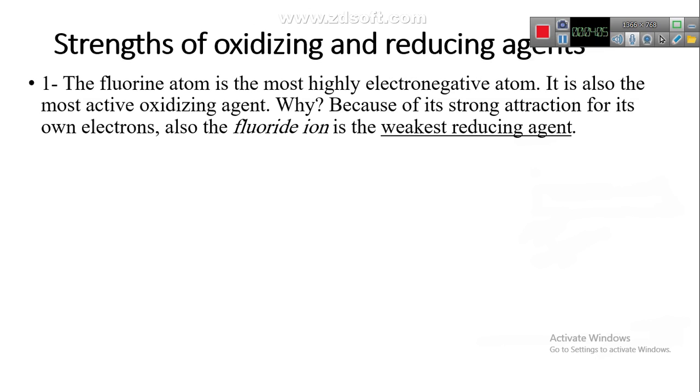Fluoride ion is the weakest reducing agent. But fluorine atom is the strongest oxidizing agent. Why? Because of its strong attraction for the electrons.